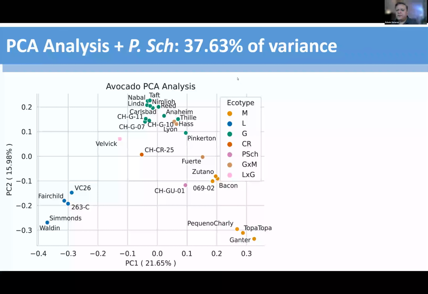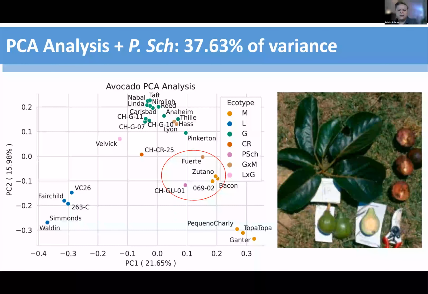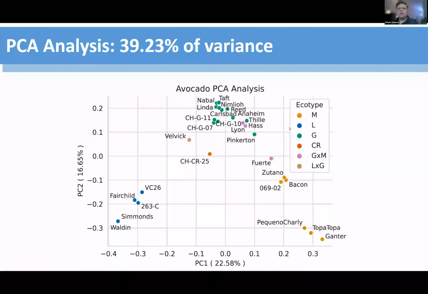Here we have a PCA of Persea with Persea shediana. The only reason is because there's been previous research that has shown a different individual, Persea shediana, that clustered close to the Mexican avocados, and you can see that here. This is what shediana looks like. It actually is very similar to avocado, and is sold in markets across Mesoamerica.